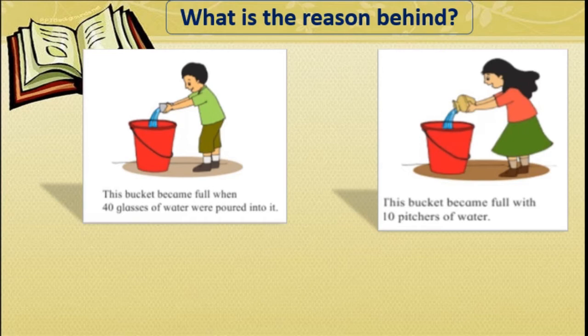Now what about this girl? This bucket became full with 10 pitchers of water. Means that girl poured 10 pitchers of water to fill that bucket, which has the same size as that boy's bucket. Why did it become like this? What is the reason behind it? Can you tell me? Guess the answer.